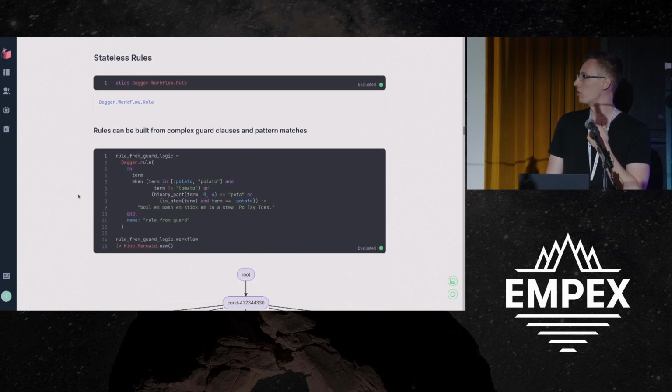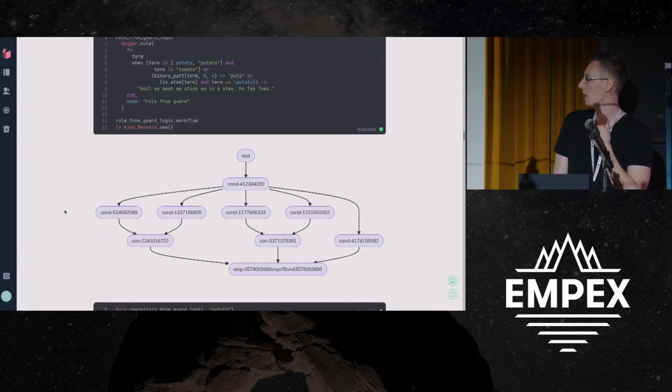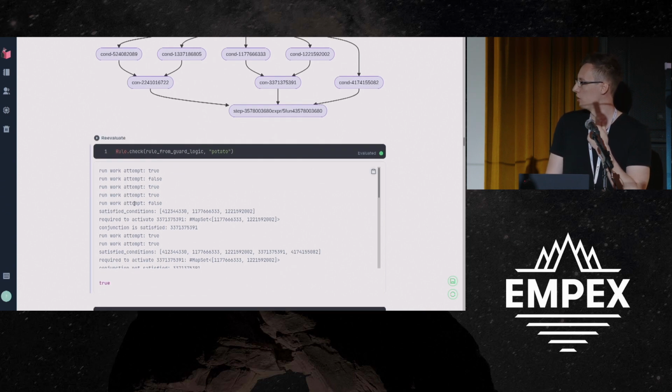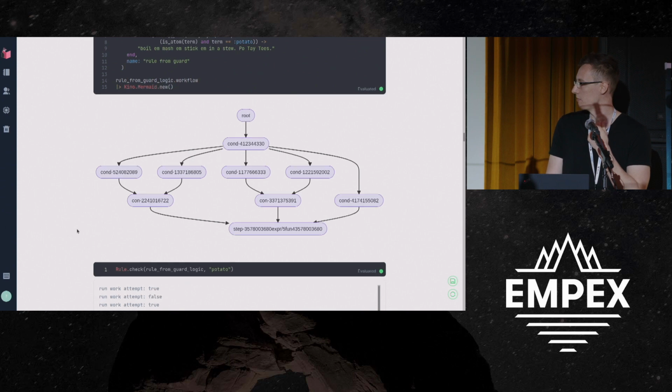It supports stateless rules, and it's currently expanding conditionals. So we have an intentionally convoluted function with guard clauses here, and it'll transform that into a graph that looks like this that we can evaluate. And like you can tell it's a work in progress because there's a bajillion inspect statements here.